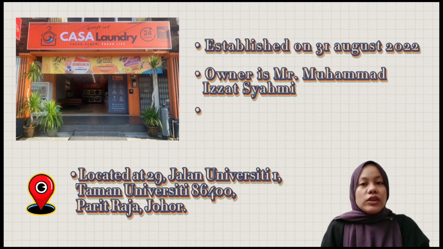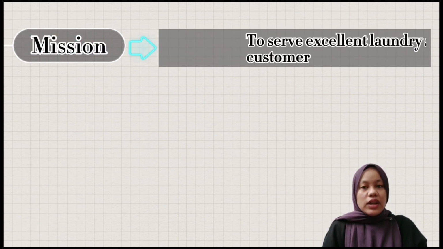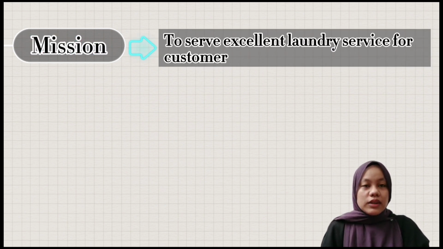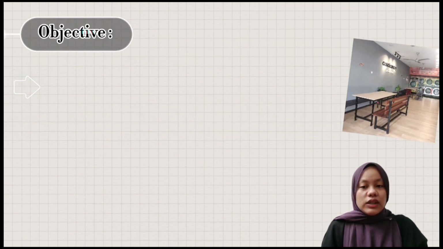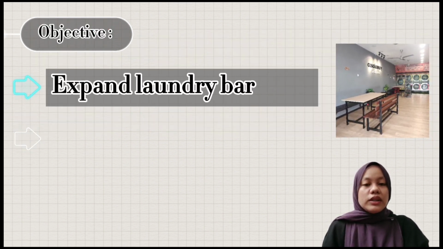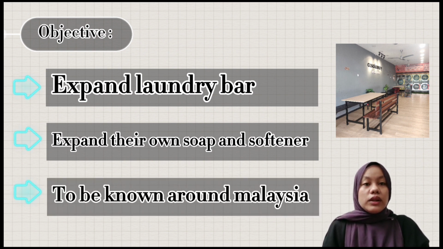Casa Laundry operates 24 hours every day. The company mission is to serve an excellent laundry service for the customer. The vision of the company is to stay relevant for 5 years and above, and also keep improving its business for the future. Casa Laundry has 3 objectives, which are to expand their laundry bar, expand their own detergent and softener, and to make the laundry bar known around Malaysia in the future.